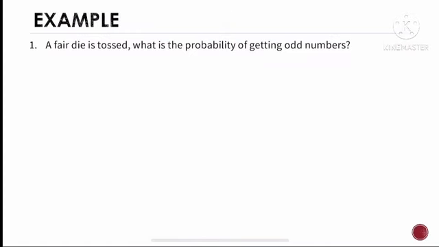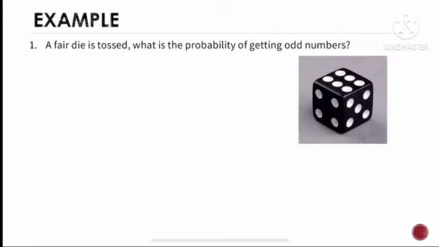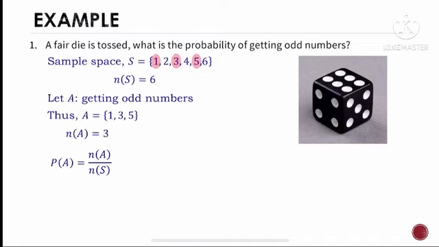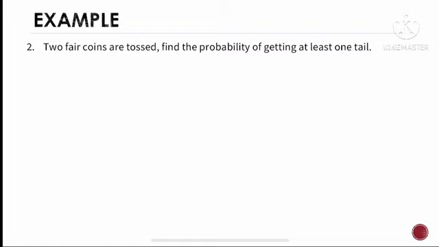Example 1 is a fair die is tossed. What is the probability of getting odd numbers? When a fair die is tossed, the sample space is from number 1 to 6. So the number of outcomes for the sample space is 6. Let A be the event of getting odd numbers. From the sample space, the odd numbers are 1, 3, and 5. Thus, the event A is 1, 3, 5. So the number of possible outcomes for event A is 3. Now we can find the probability of getting odd numbers from tossing a die, and it equals n(A) over n(S). Substitute and simplify.